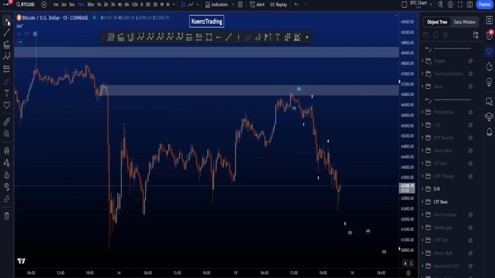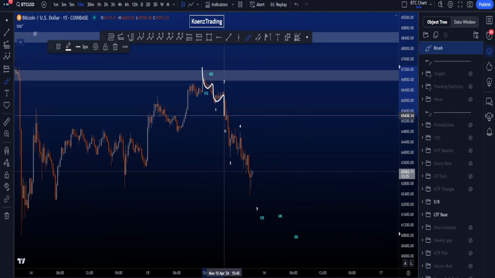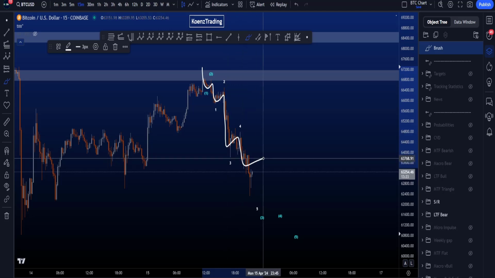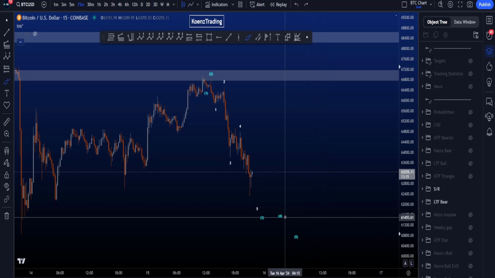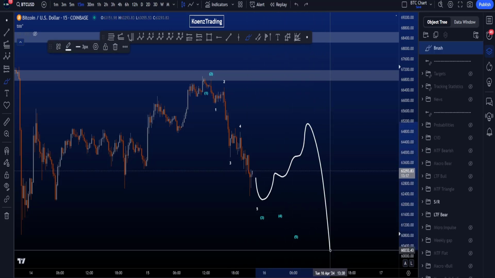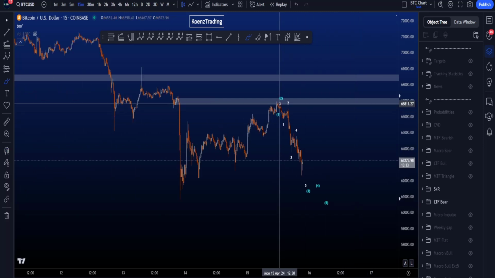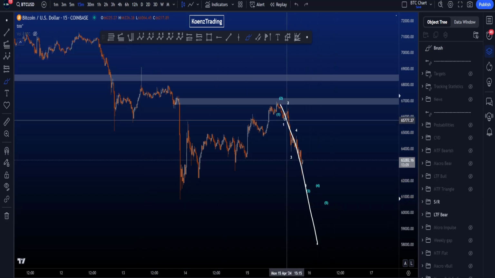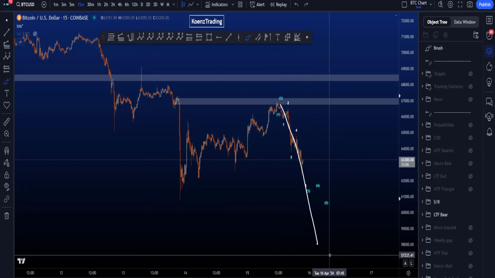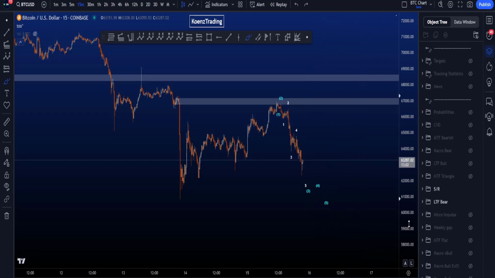Now in this scenario, we are then looking for an impulse to the downside in a 1, 2, 1, 2, 3, 4, 5, potentially another 4 and another wave 5. After these 5 waves, we then look for a retracement and continuation to the downside, as again, we're looking for a wave 5. Either we go directly to the downside and take the lows, and this is the end, 1, 2, 3, 4, 5, perfectly fine, or you have a bigger 5-wave structure for a lower price target.